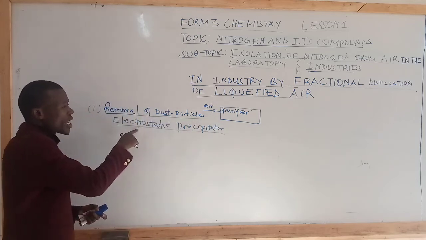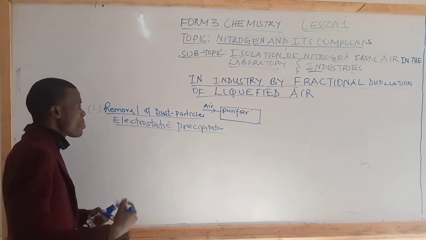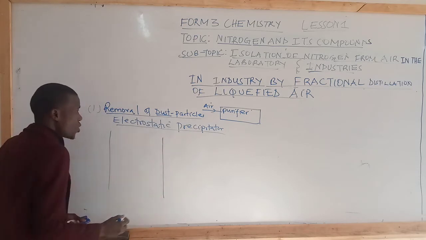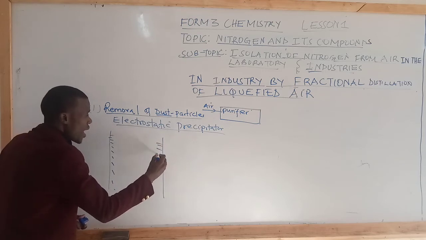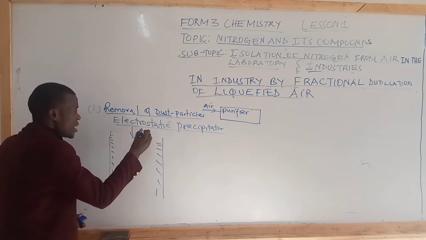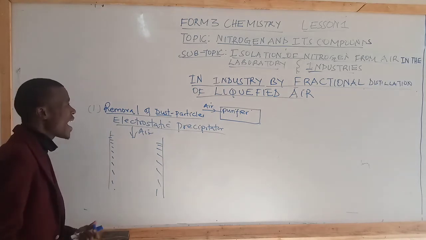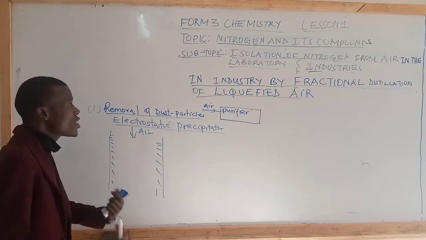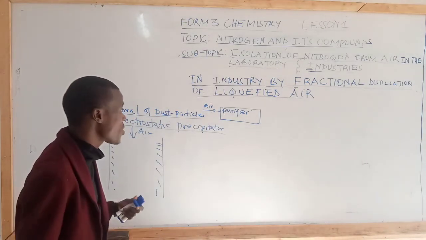Just as the name suggests, electrostatic means charges, and a precipitator is a device or purifier having walls. As air is passed, the dust particles in the air are charged. When the dust particles are charged, they form positive ions and negative ions, for example,